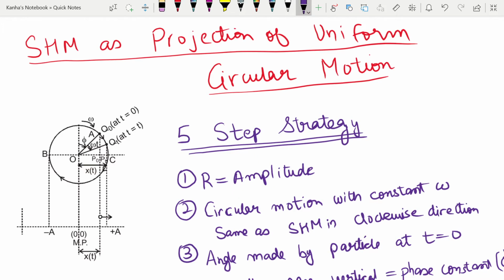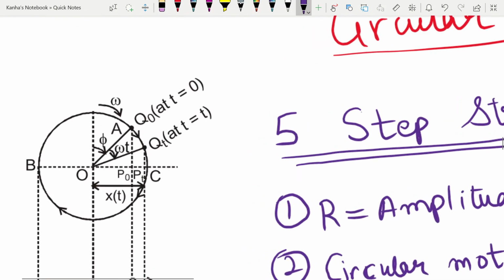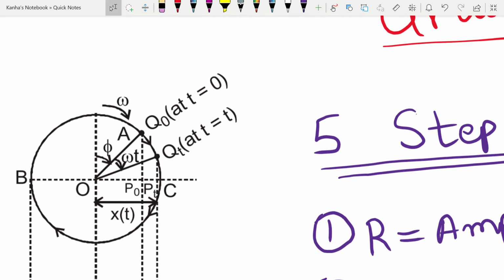Sometimes in the paper your SHM will be given as a projection of uniform circular motion. What this really means is, if you look closely into this circle, let this circle be at an origin O. Let Q be a point on the circle. This is the particle that is moving. So you have two components. Let's say I have projections of Q on the horizontal diameter that I have made, and there is a vertical diameter that I have made. So the projection on the horizontal BC of this point Q is somewhere here. I'll mark this point right here.